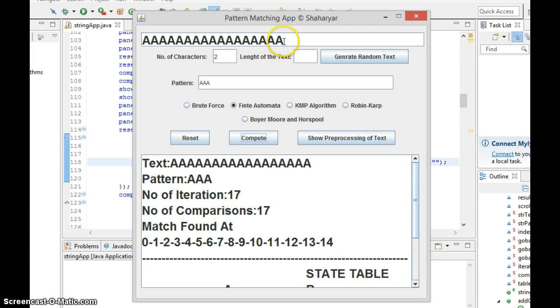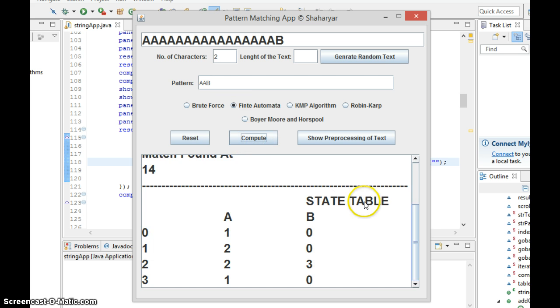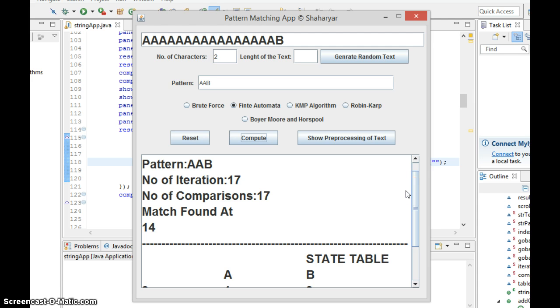Again I can make it like this. If I use brute force, the number of comparisons is 46, match found at 14, and if I use finite automata, it builds a state table for us and the number of comparisons is 17. So finite automata is a better alternative.